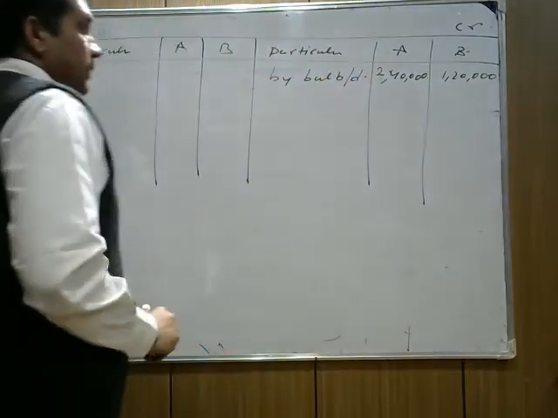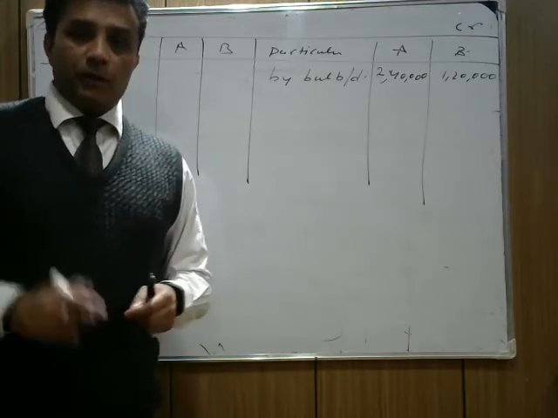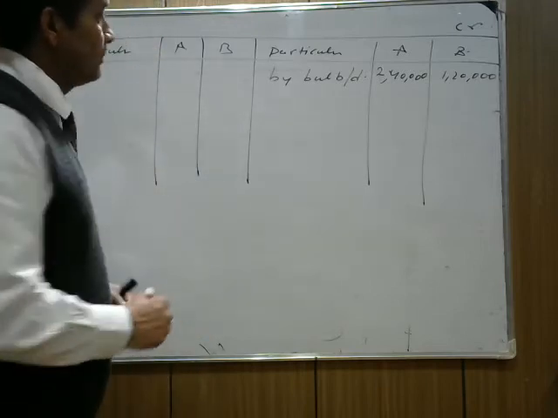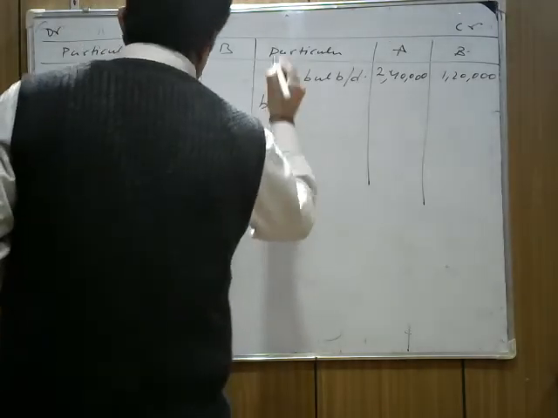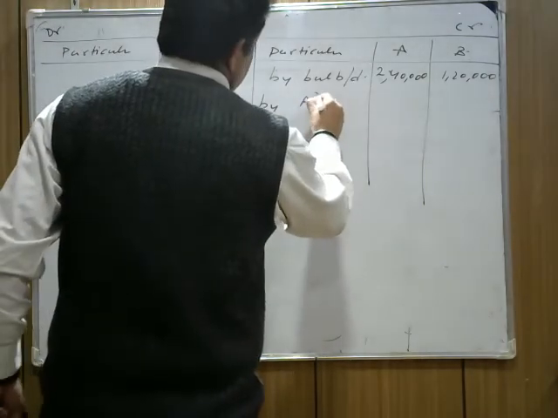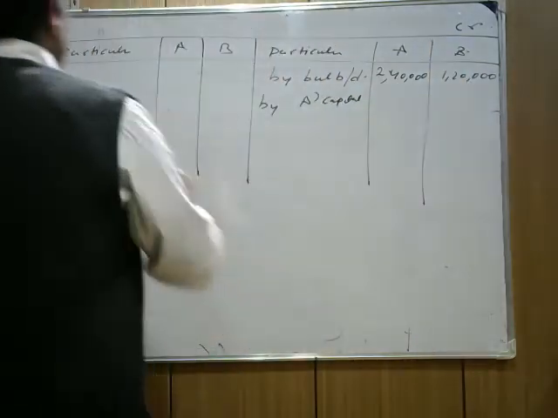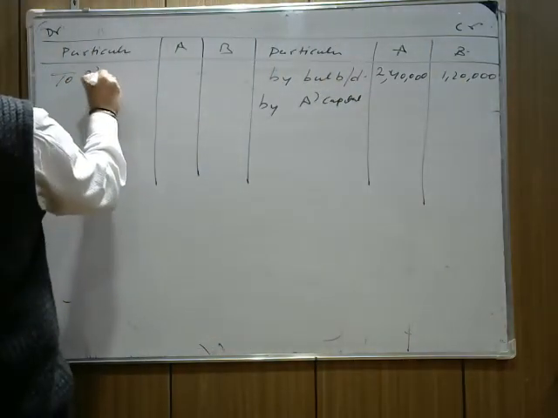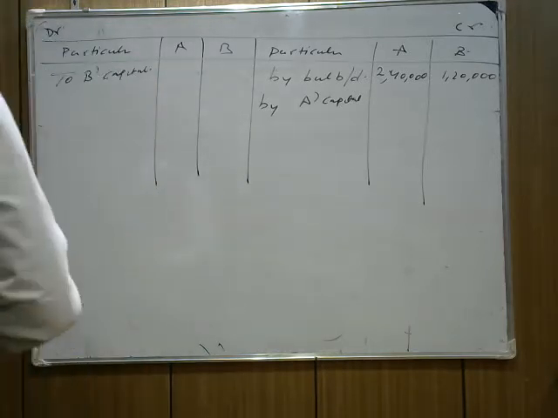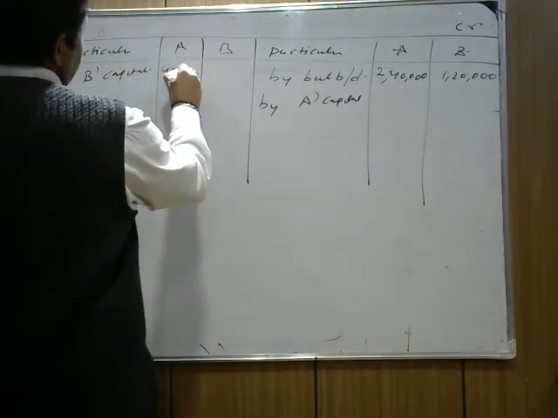Now we cannot distribute general reserve because general reserve is already adjusted. When you adjust general reserve, you adjust in the gaining and sacrificing ratio. So who is paying to whom? Do it yourself. So write by A's capital. A is paying to whom? B. Now what's the amount? And here we write to B's capital. B is getting it, so to B's capital account, because A's capital decreases. He has to pay B 4,000. So we write 4,000 here.